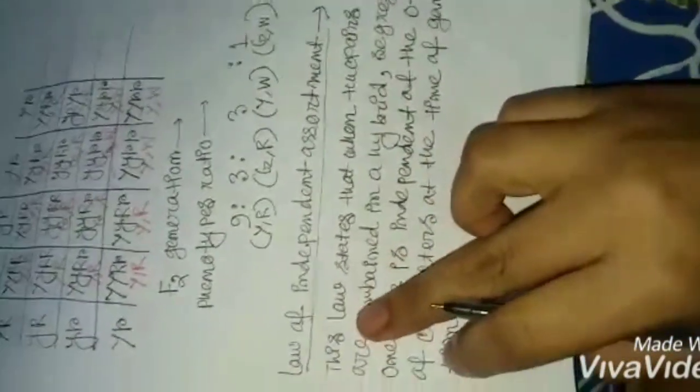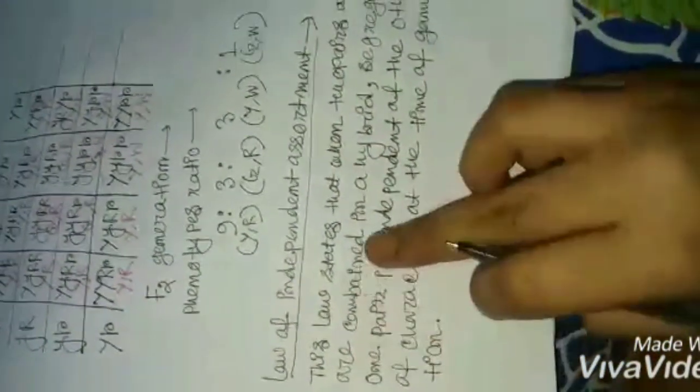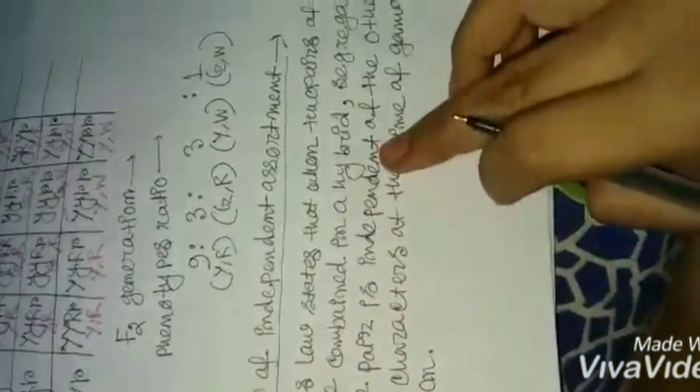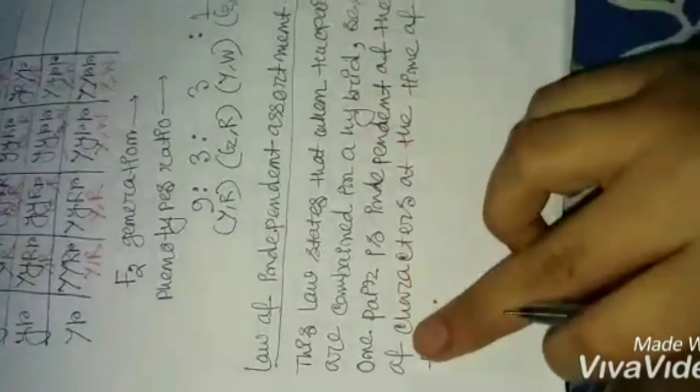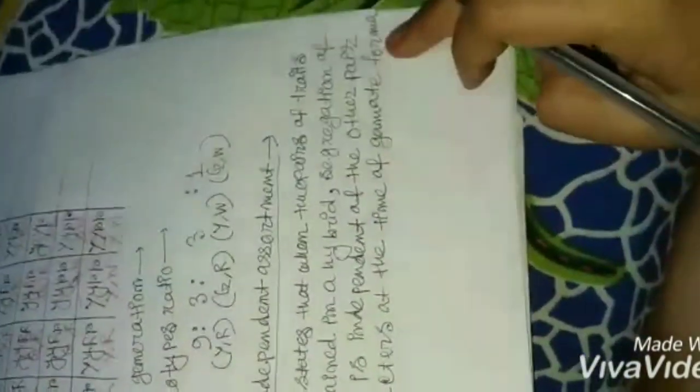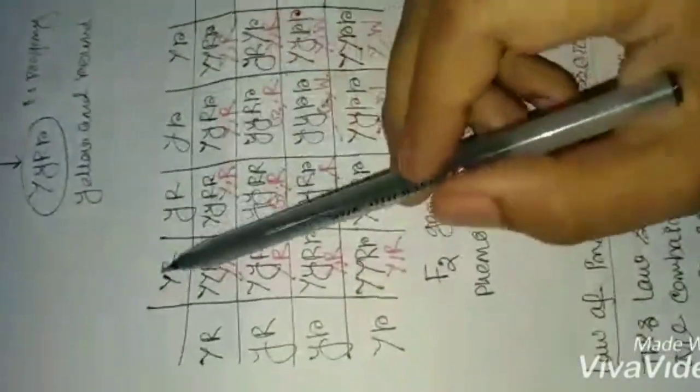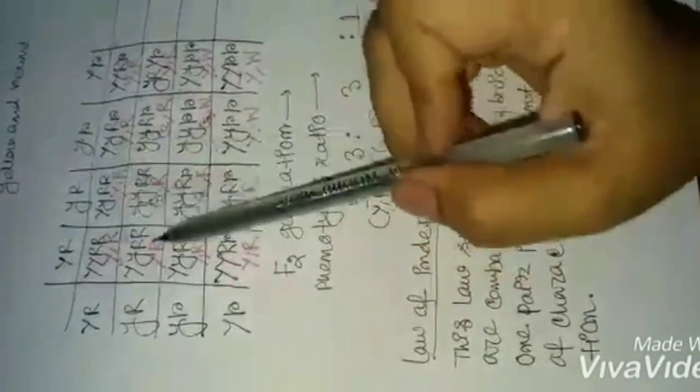Okay, I am repeating. This law states that when two pairs of traits are combined in a hybrid, the segregation of one pair is independent of the other pair of characters at the time of gamete formation. So whenever the gametes are combining, they are combining in an independent manner.